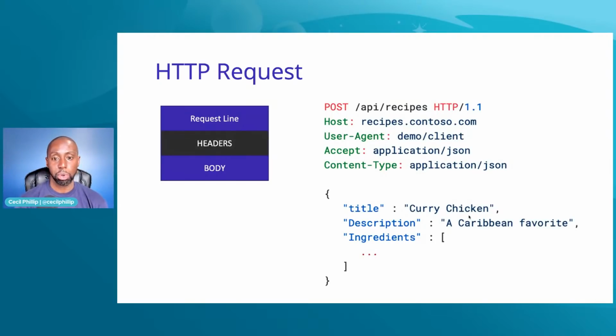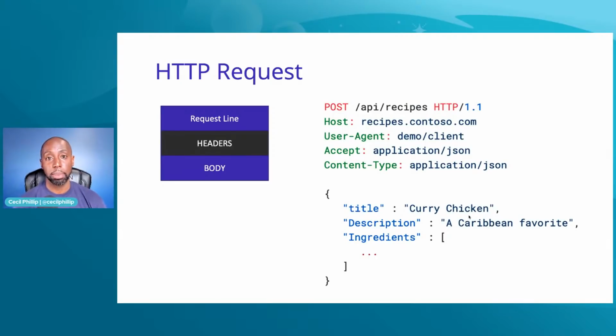And headers inside a request are very similar to metadata. It's just additional information that's important for the server, or the thing that's processing that request, to know about. So for instance, you can see here we have an accept type, like what's the type of information we accept. There's the content type, which tells us what type of content is actually in this request. We have the host where we're coming from, the user agent, and tons of other stuff.